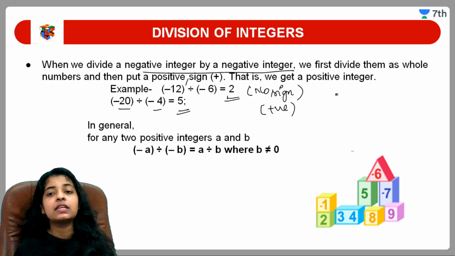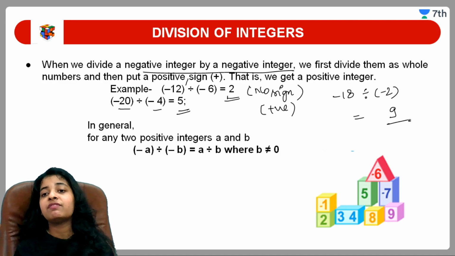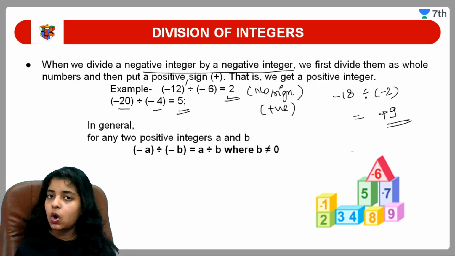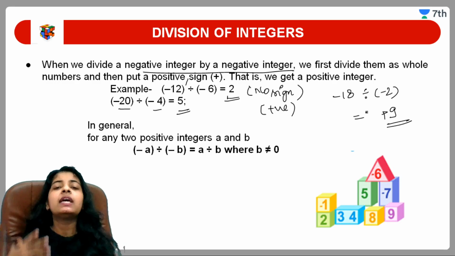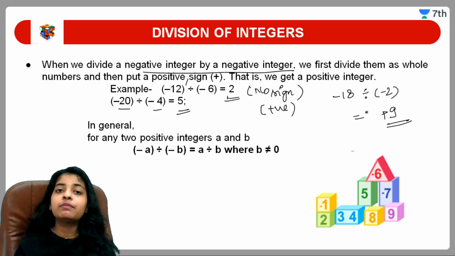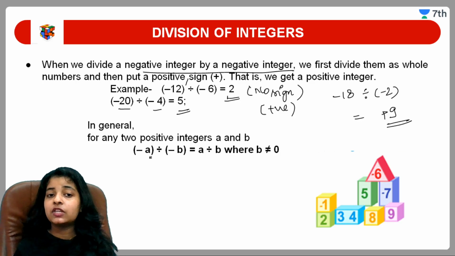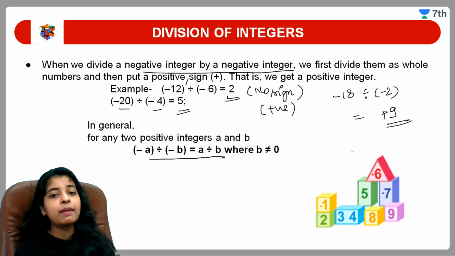Let's take another example, minus 18 divided by minus 2, what will we get? We will get 9 without any sign, or you can say with plus. It is your choice whether you put the plus sign or not. If you are not putting it, no need to worry. If there is no sign before a number, that means automatically it is a positive number. Okay, so this is another rule that minus a divided by minus b will give us a divided by b.